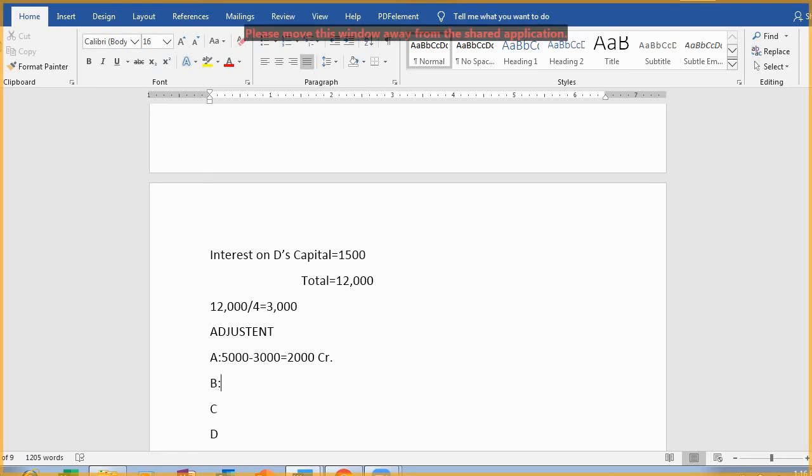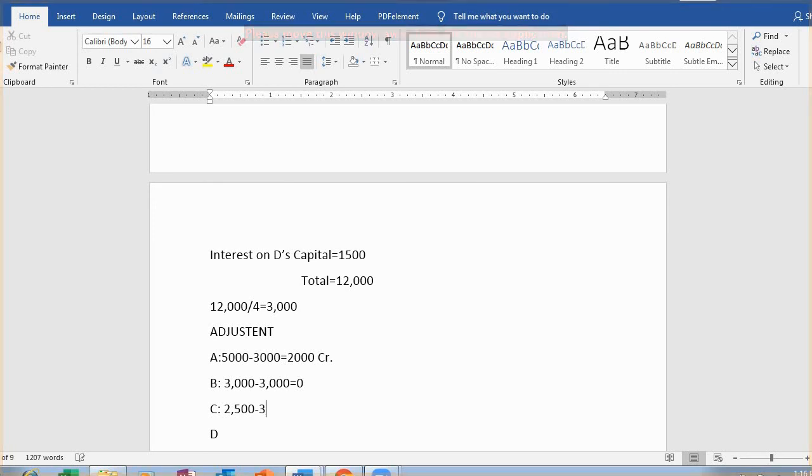You see B, situation of B, 3,000, our calculation says it's ready to bear 3,000 rupees means nil. No adjustment entry needs to be passed in case of B. For C, 2,500 our calculation says. Now 3,000 as per them.